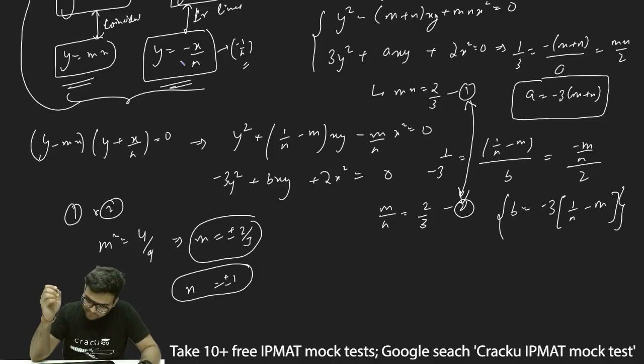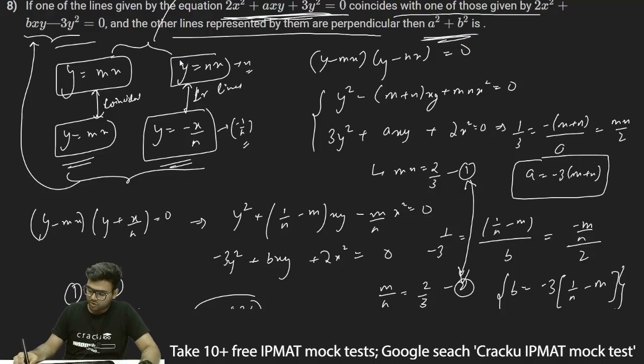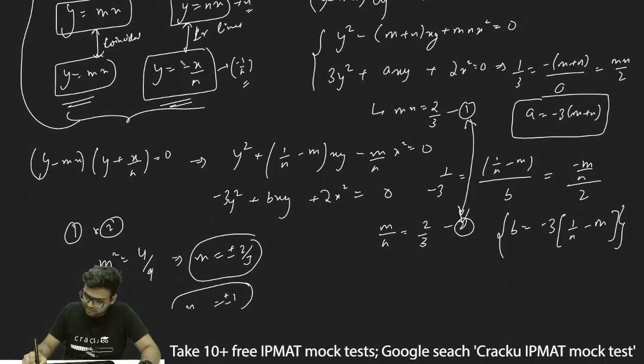Now what we have to find out is the value of a square plus b square. So a square plus b square, what will happen? Whatever we take, either m and n both as positive or m and n both as negative, the value of this will be squared. So we don't have to worry about whether we take the positive values of m and n or negative values of m and n, because both of them will work.